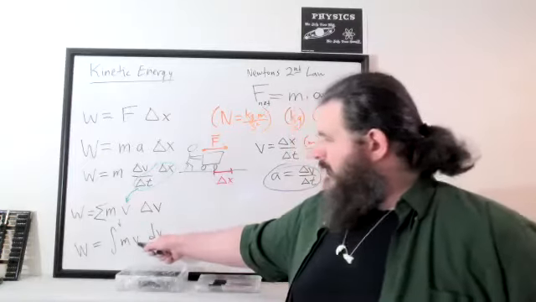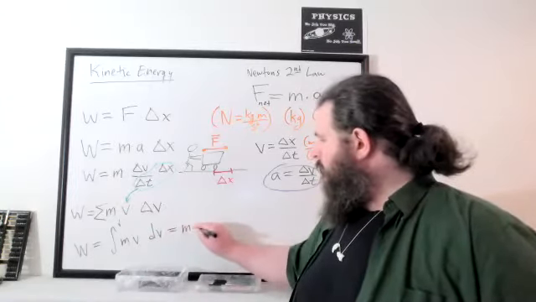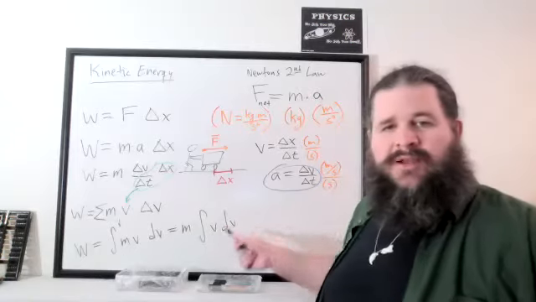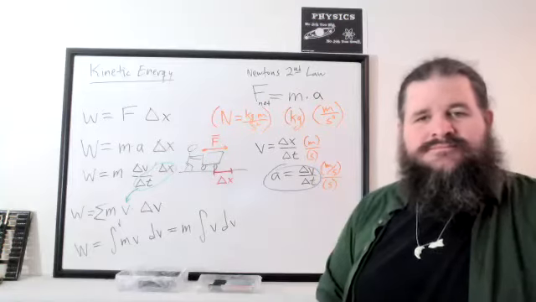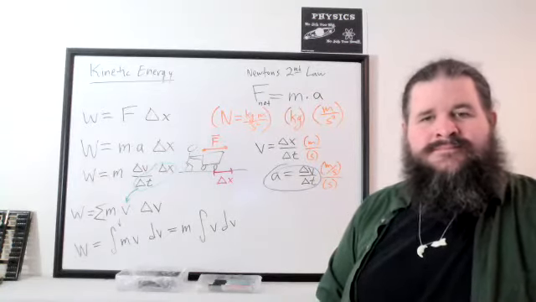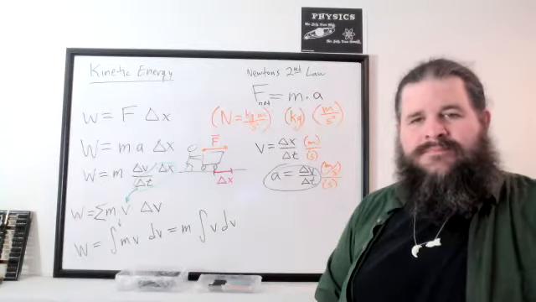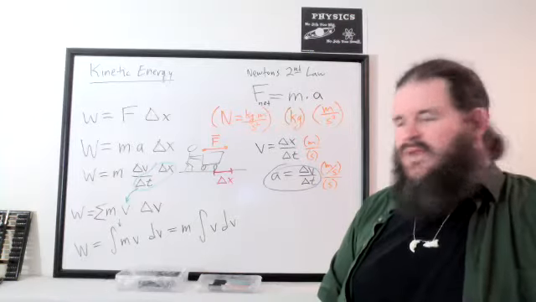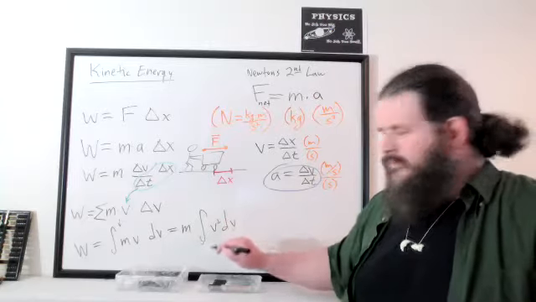And if we actually integrate that, the m is a constant, so we can pull that out. Anyone remember how we would integrate v with respect to v? It might help if you write this as an exponent, v to the first power.